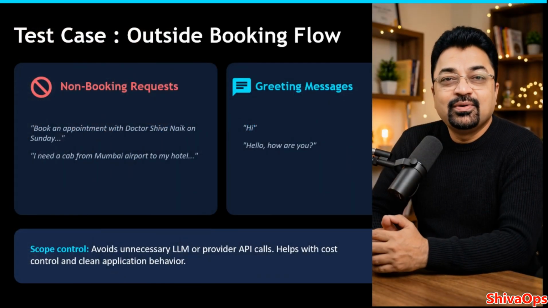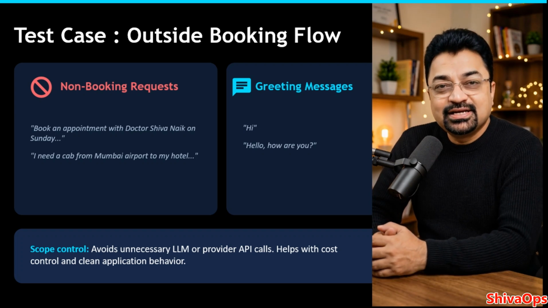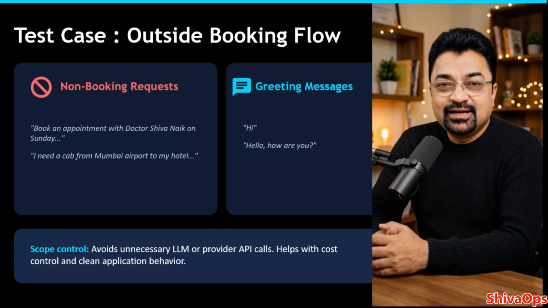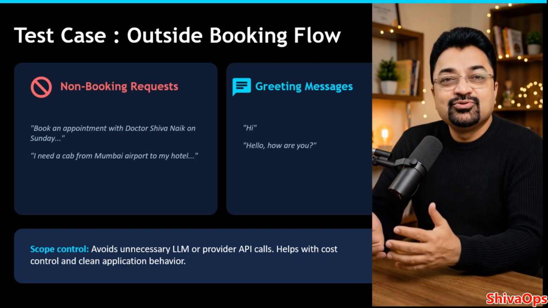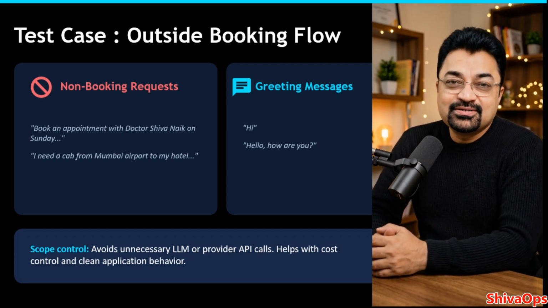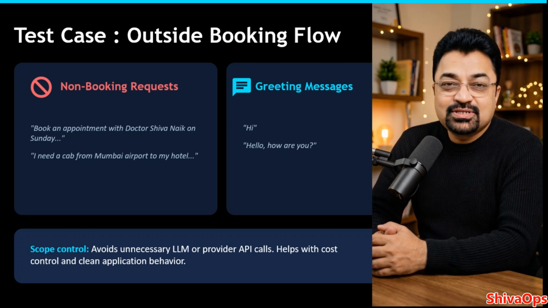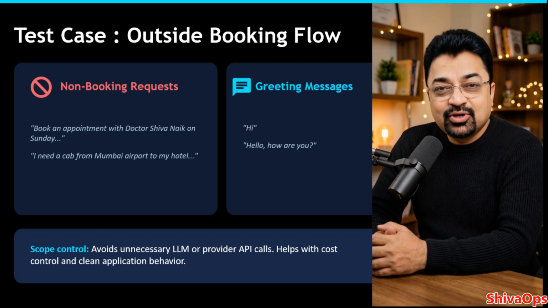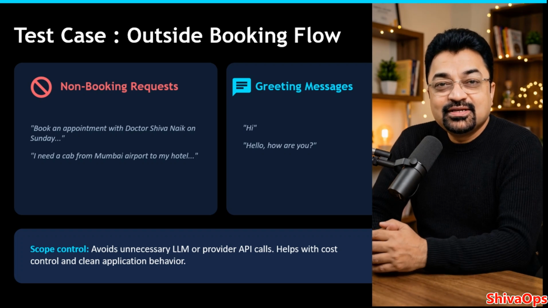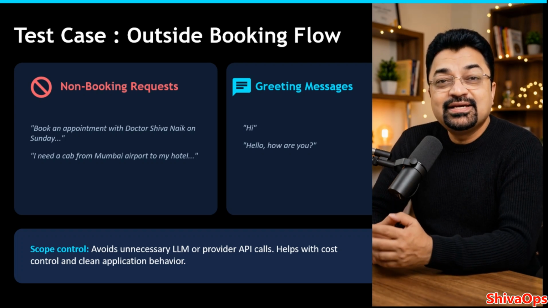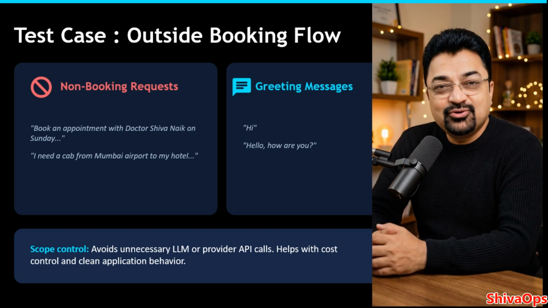Friends, in this part, we will test how SmartTrip handles greeting messages and outside booking requests. For example, if the user says hello or hi, SmartTrip should respond politely without starting the booking process. And if the user asks for something unrelated, such as cinema tickets, hotel booking, doctor appointments, or train booking, SmartTrip should not process that request as a flight booking. This is important because SmartTrip is designed as an airline booking assistant, not a general purpose chatbot. The system should stay focused on the airline booking flow. Now let us see SmartTrip in action using LLM chat mode for outside booking flow and greetings message.